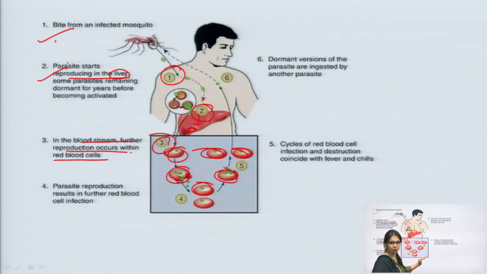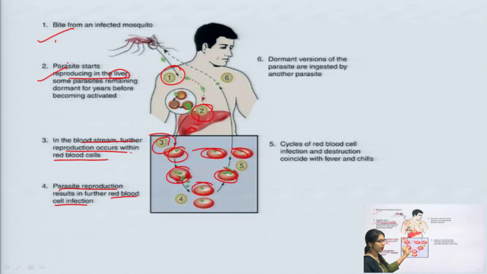In the fourth stage, parasite reproduction results in further red blood cell infections.